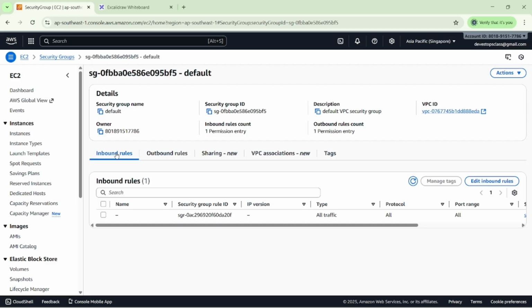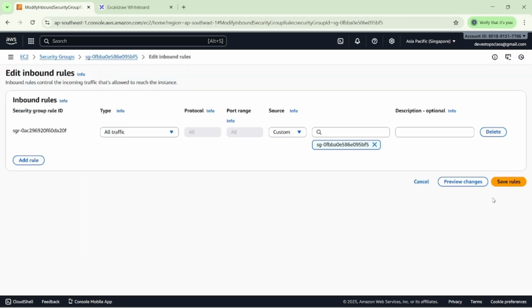What is the inbound rule? We have to allow the traffic permission. Whatever machine we created has outbound rules also, but here we have to edit the inbound rule. At the moment, by default it's all traffic.